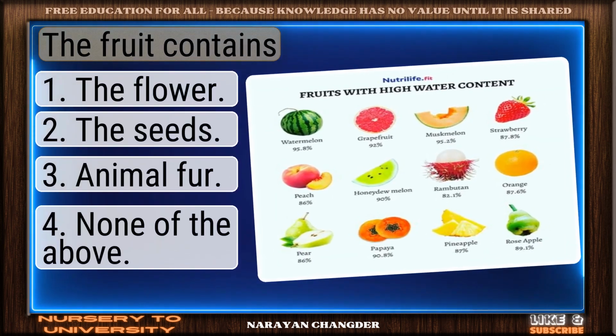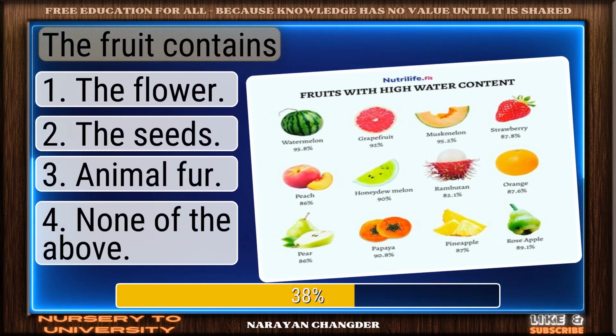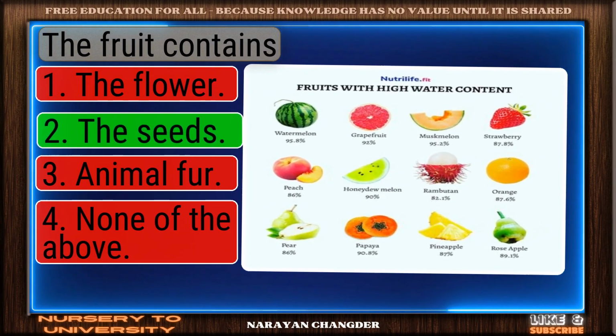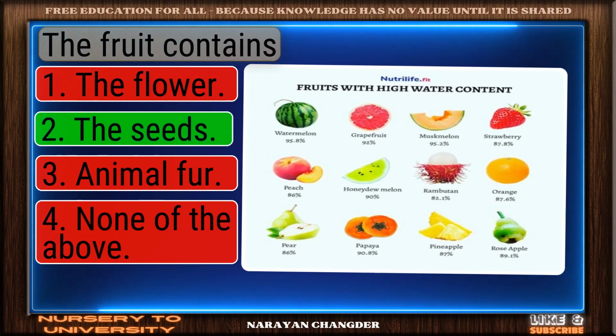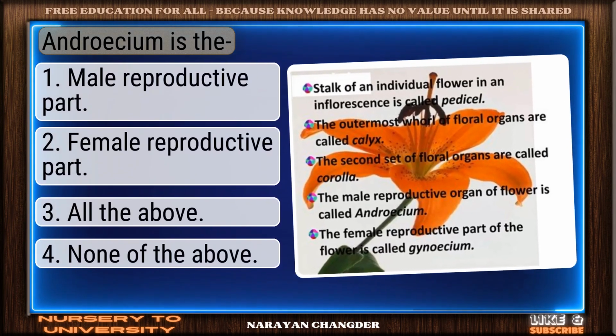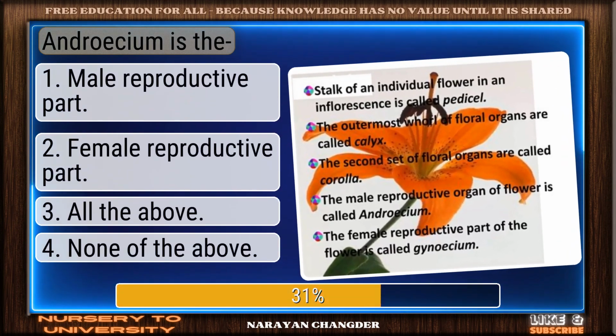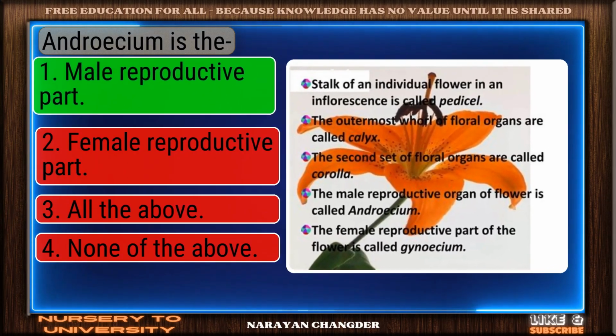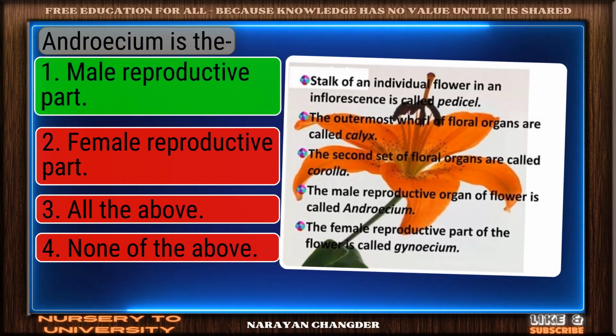Question number 290. The fruit contains. Correct response. The seeds is the most accurate answer. Question number 291. Androecium is the. Sharp thinking. Male reproductive part is the right choice.